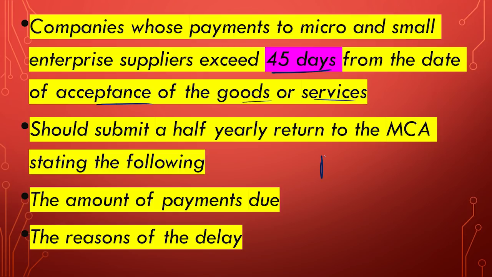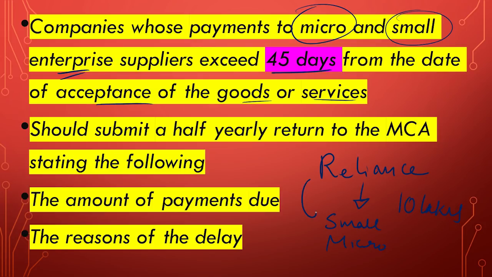That means, suppose there is one company, Reliance. So Reliance is taking the supply of certain raw materials from, let us say, a very, very small company. So a very small company which comes under the concept of micro enterprise or small enterprise. So if Reliance is taking supply from small enterprise or micro enterprise, let us say they're taking the supply, the worth which is like 10 lakhs is the bill. So Reliance has to give 10 lakhs to the small or the micro enterprise.